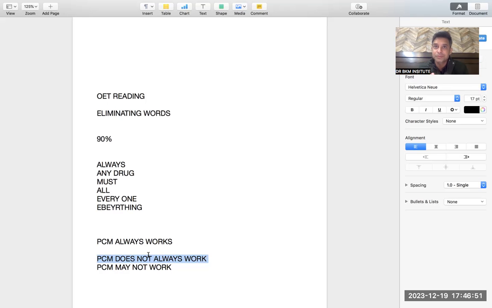If I say the patient may not recover, I am talking about possibility. That means it has more chances of being an answer, that even after taking paracetamol, the patient may not recover. Paracetamol does not always work means sometimes it works, sometimes it does not. So it comes out of that strict zone, it becomes a flexible option.